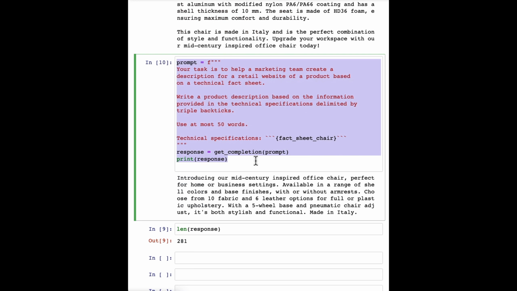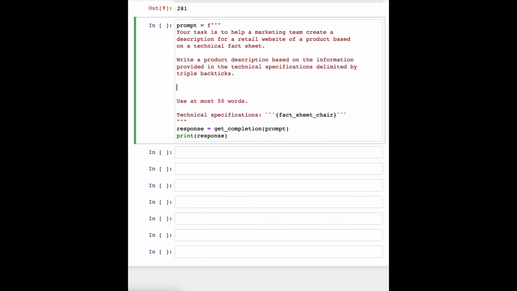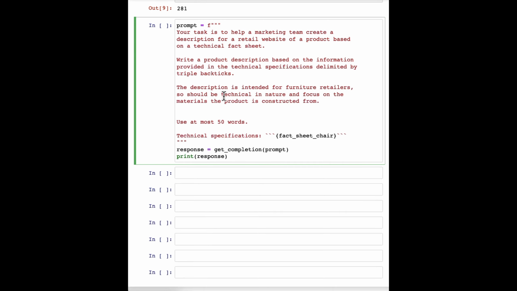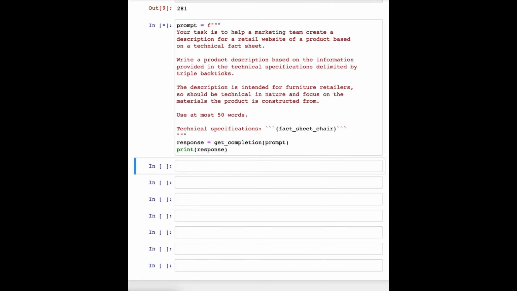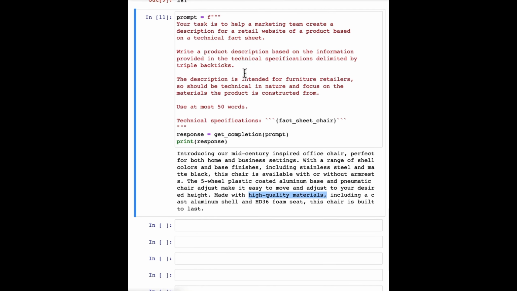In that case, you can take this prompt and say, I want to modify this prompt to get it to be more precise about the technical details. So let me keep on modifying this prompt. And I'm going to say, this description is intended for furniture retailers, so it should be technical and focus on materials products are constructed from. Well, let's run that. And let's see. Not bad. It says, coated aluminum base and pneumatic chair, high quality materials. So by changing the prompt, you can get it to focus more on specific characteristics you want it to.